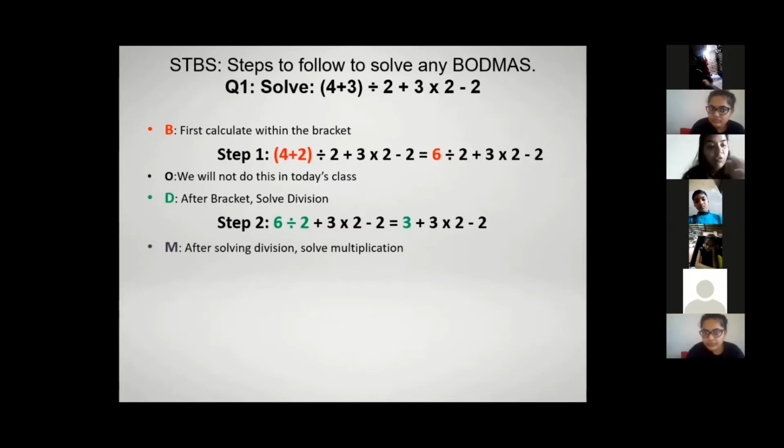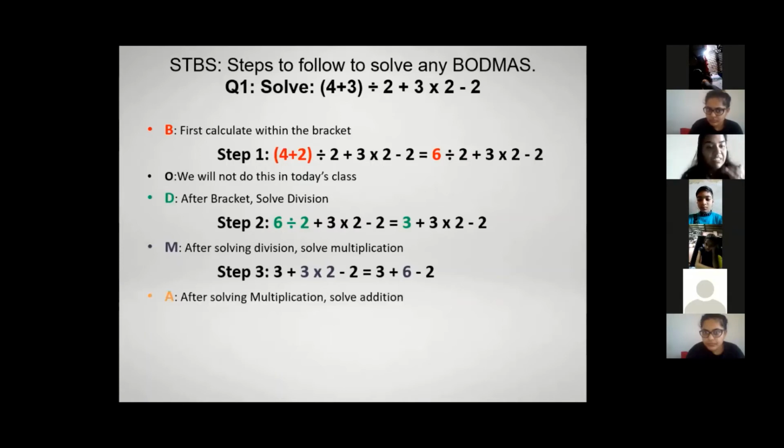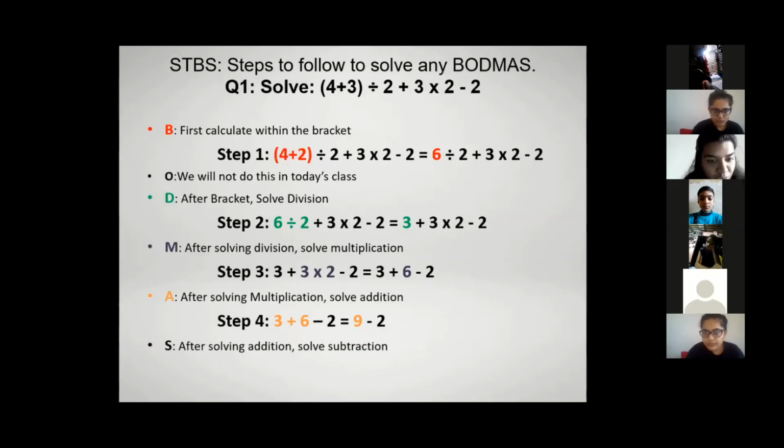After that, we will solve the multiplication, which is 3 into 2, which gives us 6, right? Then, after multiplication, we will solve the addition, which is 3 plus 6, which gives us 9. And in the end, we will solve the subtraction, which is 9 minus 2, which gives us 7.